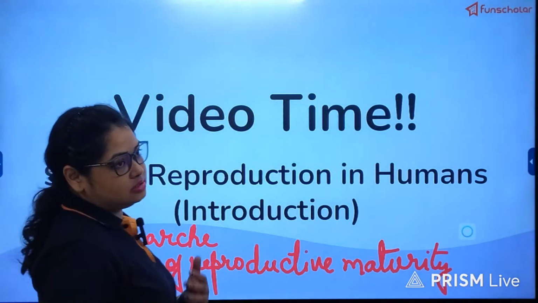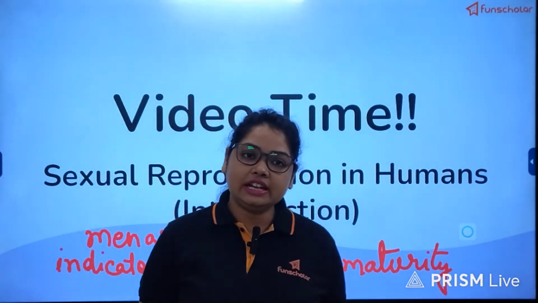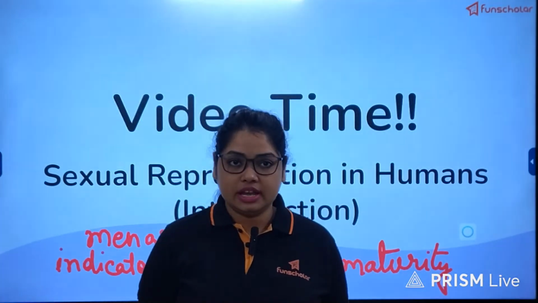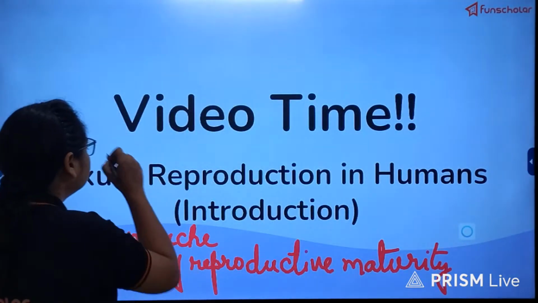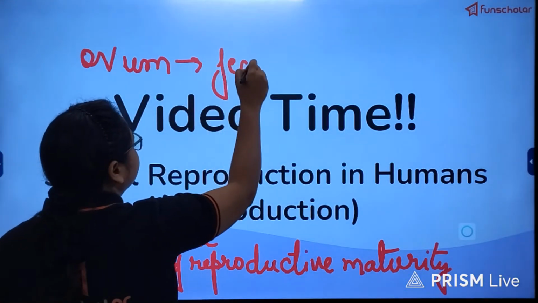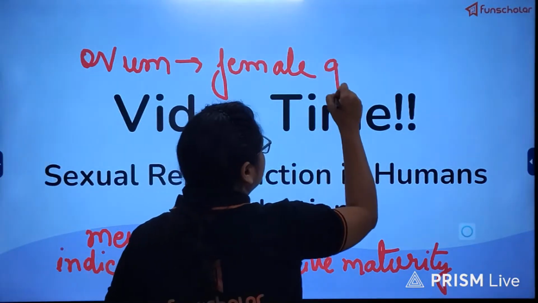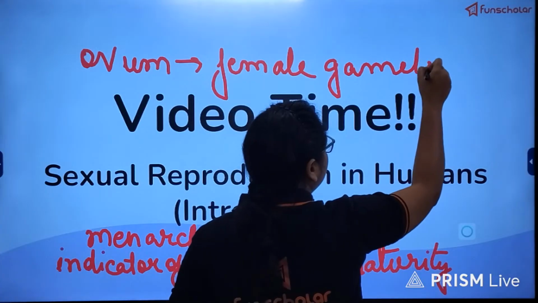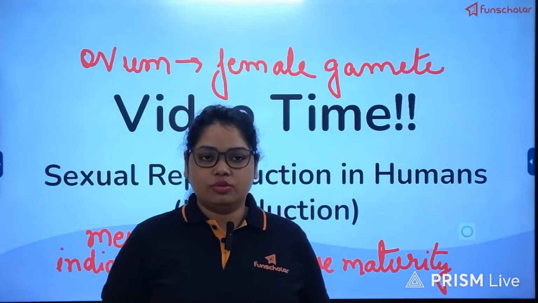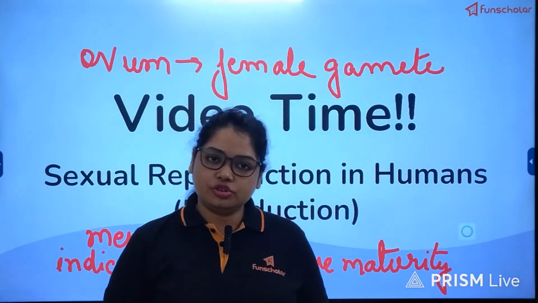Because the onset of the menstrual cycle denotes the release of a mature ovum from either of the ovaries every month, and the ovum is the female gamete or germ cell. So if the female body has started to produce this female gamete, that means the body is now ready for the process of fertilization, which can take place if the ovum meets a mature sperm.